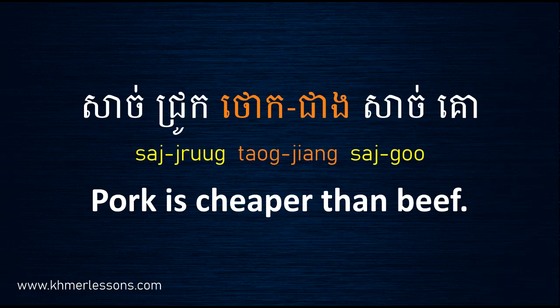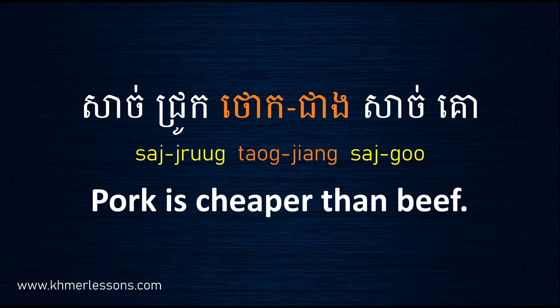You use cheap, and when you use comparative, you use "cheaper than". In Khmer, you use the word thao and then chieng: adjective, and then chieng. This is how to use comparative in a Khmer sentence.